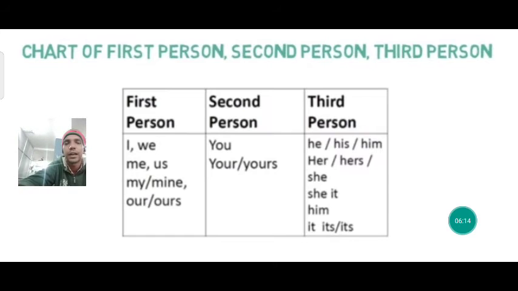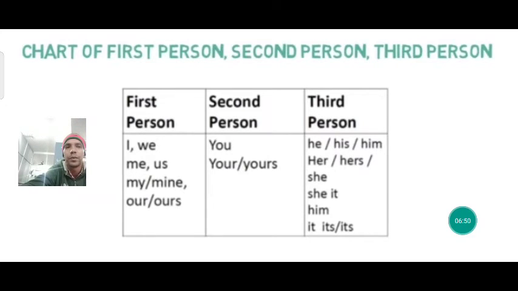Now we can see this chart of first person, second person and third person. I, we, me, us, my, mine, our, ours: they all are examples of first person. Second person: you, your, yours. Third person: he, his, him, her, hers, she, it, its. So these are the examples of first person, second person and third person.